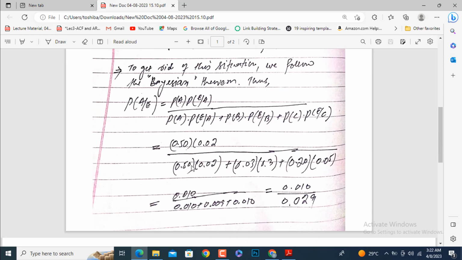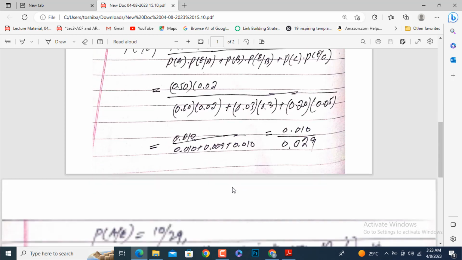So, putting the values of all the respective components on the right hand side, we get 0.50 into 0.02, plus 0.30 into 0.03, plus 0.20 into 0.05. That is 0.010 divided by 0.010 plus 0.009 plus 0.010, which is equal to 0.010 over 0.029.